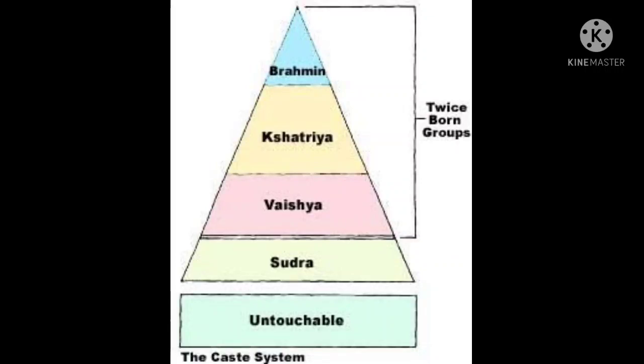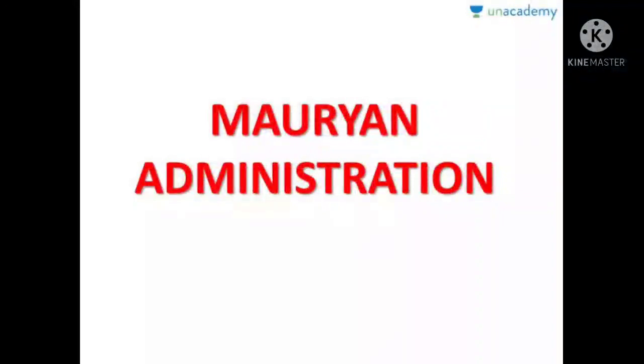Megasthenes recorded the presence of 7 castes in Mauryan society in his Indica. The Buddhist sources also confirmed the existence of caste.